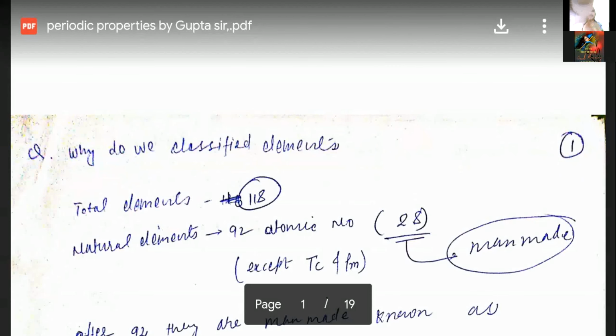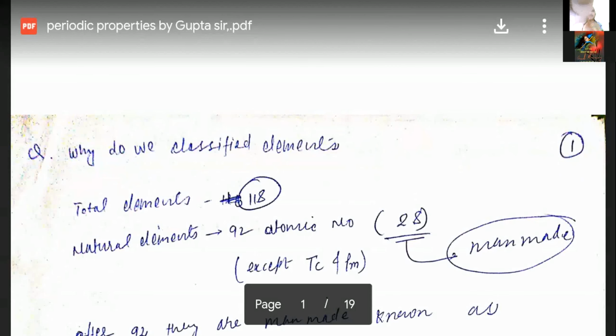Now, the need of classification. It was difficult to study the elements one by one, so scientists classified elements together with similar properties. And what two reasons have they given, students? Two reasons: to save time and to make the study of elements easy. Now let us move to another slide, students.